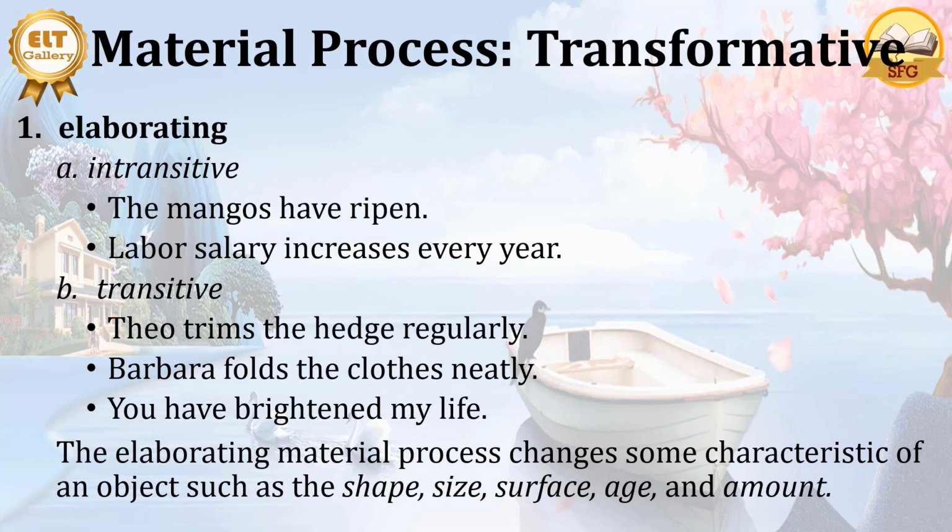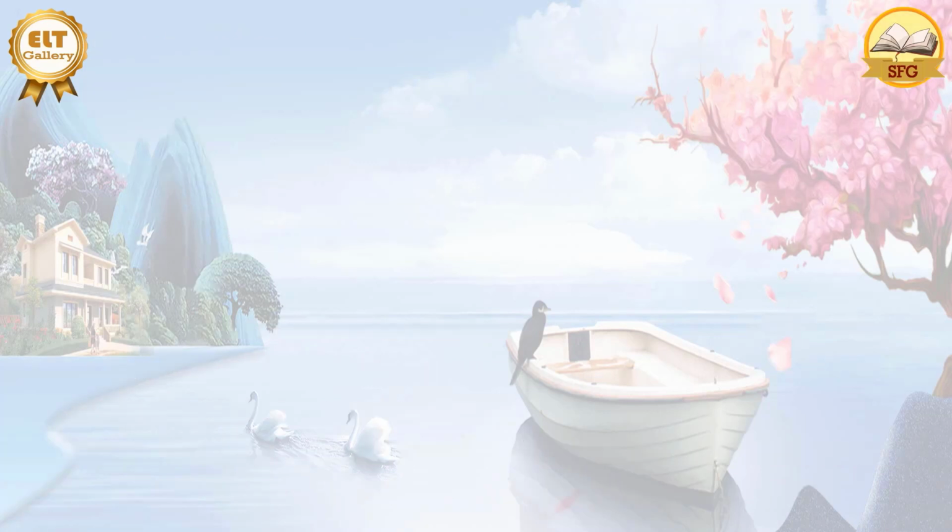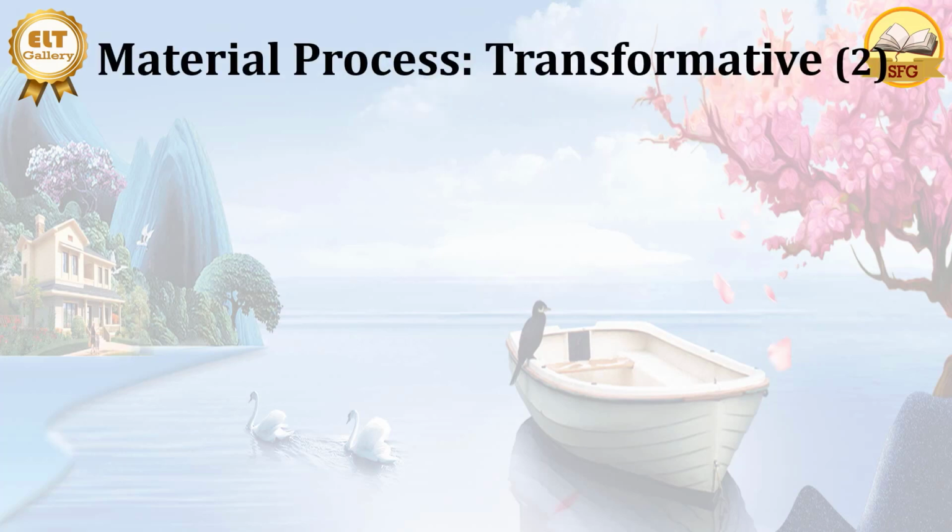The characteristics, or some characteristic, of the object changes. It can be shape, size, and we have so many others. But here, something is already there, and then some of the characteristics change. Now let's talk about the next type of transformative material process. We have the extending transformative material process.